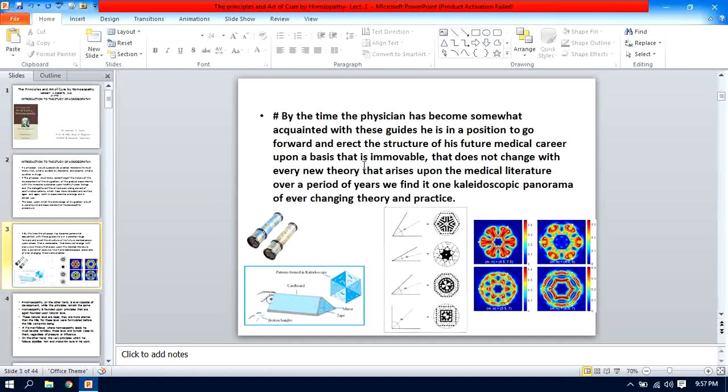It never gets changed, because the pathogenetic action of the drug never changes. It is fixed, while the knowledge of organon, or the principles and laws of homeopathy, are also immovable. On this concrete basis, any young homeopathic physician can build up his future medical career.